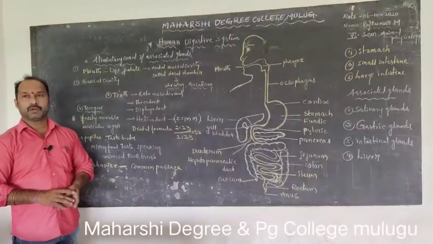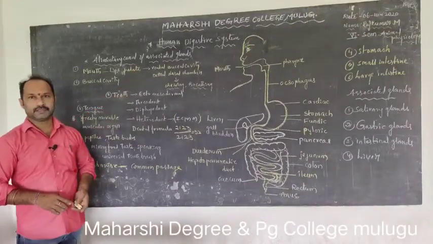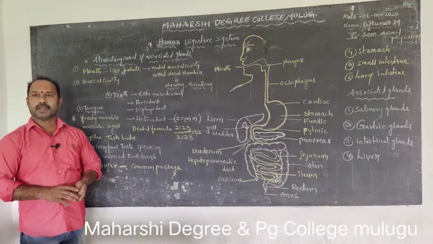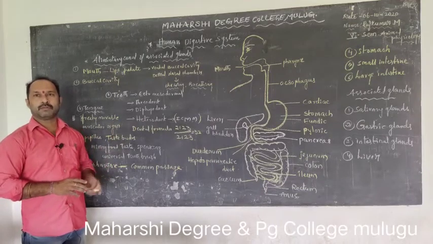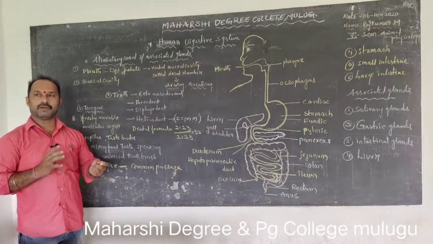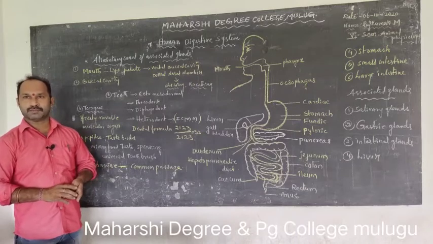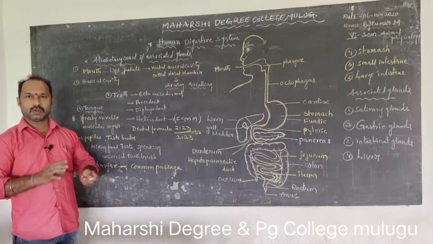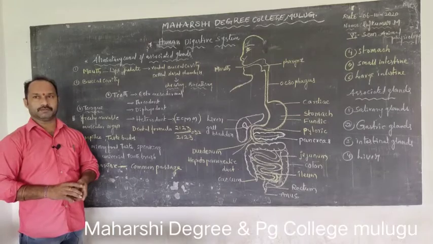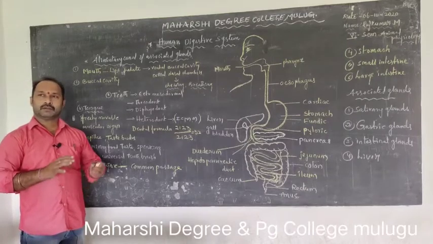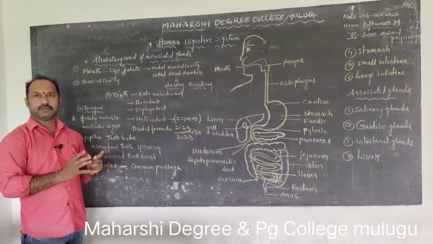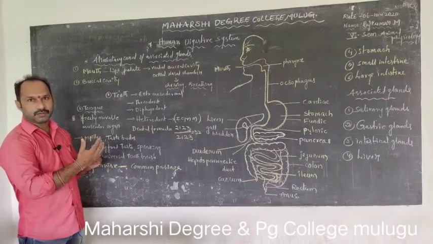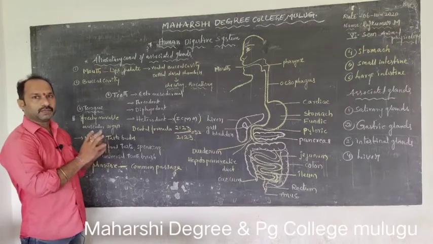Today we are discussing the human digestive system. Digestion means complex food molecules are converted into simple absorbable units. This process is called digestion. Complex food molecules are converted into simple absorbable units.